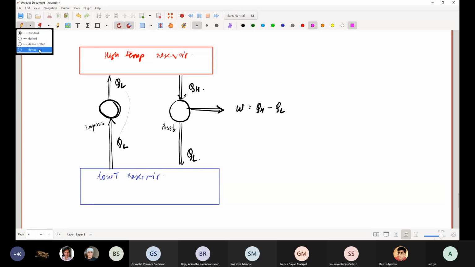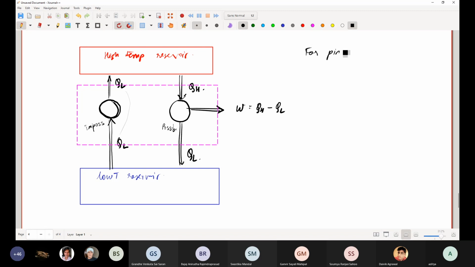Now let me draw a control volume like this. In fact, let me draw it like this. So for the pink control volume, what do we have in totality? What is the total amount of heat transfer with the lower reservoir?